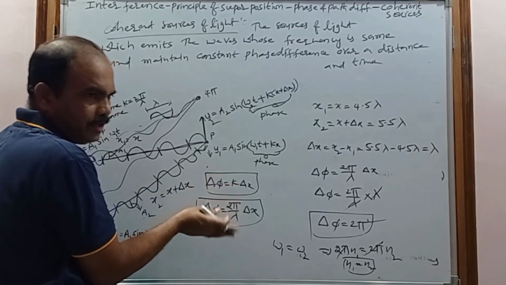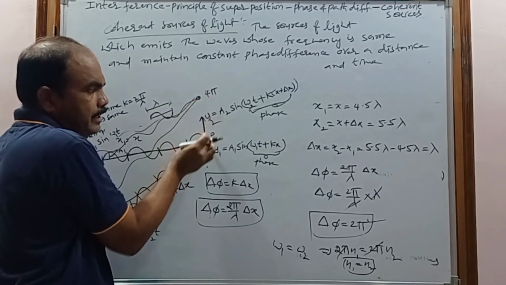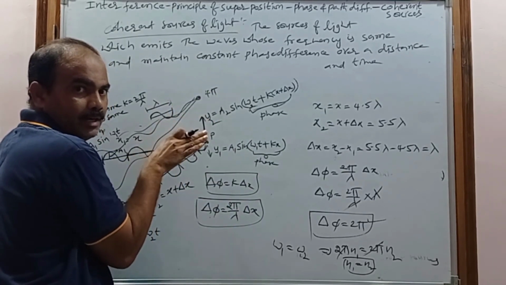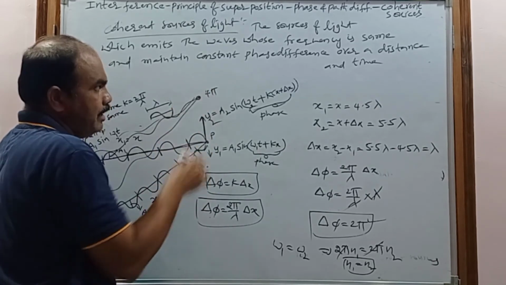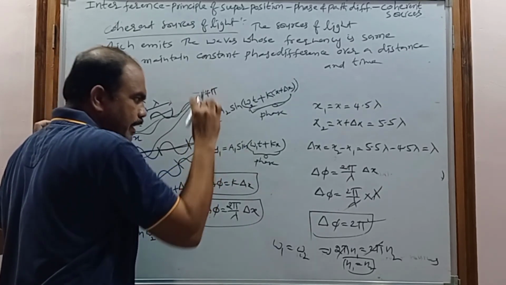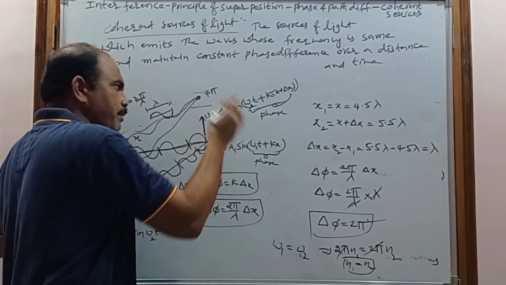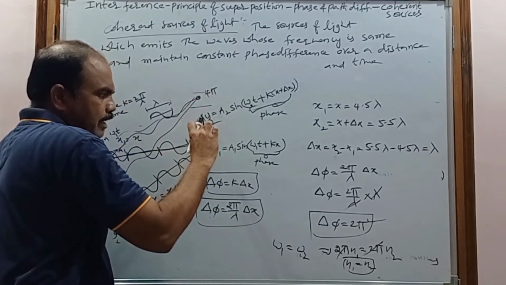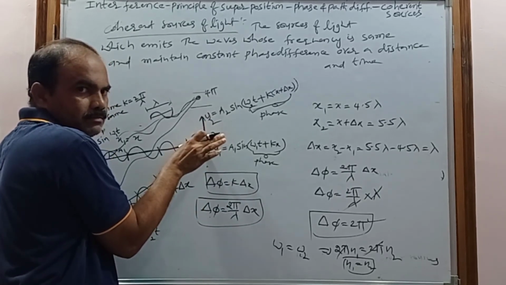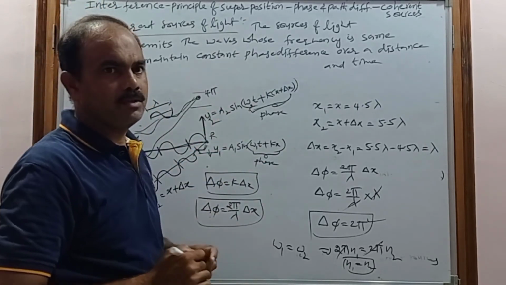Due to that, dark and bright fringes alternate at different places, not at the same place. If a dark fringe forms here, a bright one forms there. But here there is always a dark fringe, and here always a bright fringe. That is, if the intensity of light is maximum here it is always maximum, and if minimum here it is always minimum. The maximum does not turn into a minimum at the same place. So this is about the principle of superposition, phase difference, path difference, and coherent sources of light.